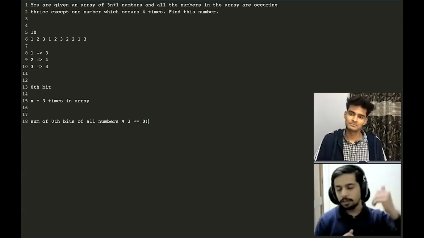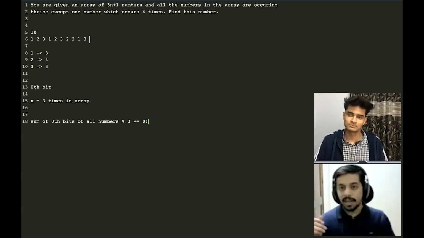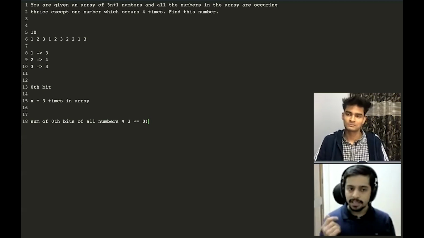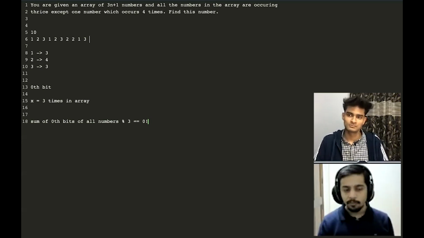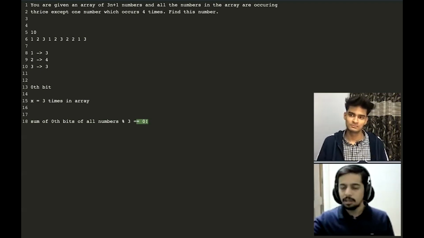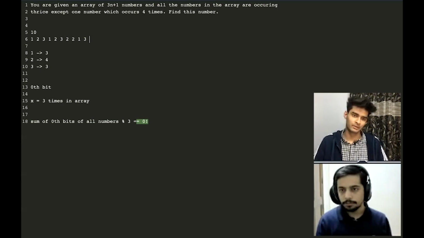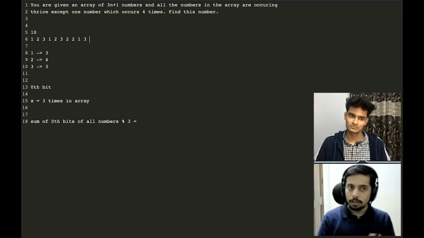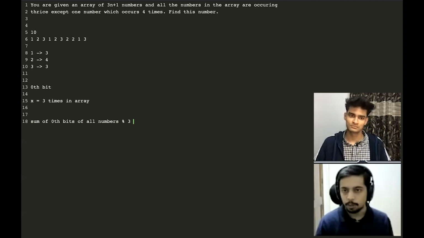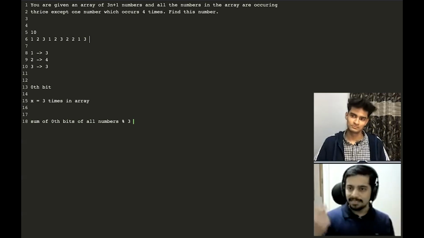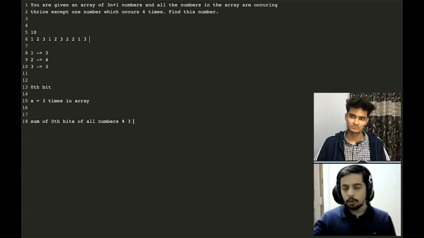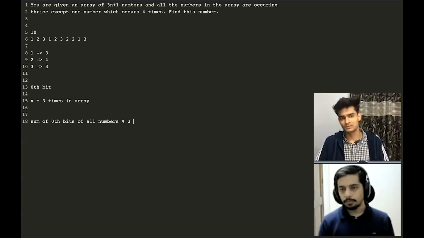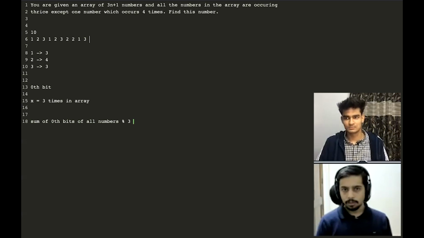But if the number that is appearing 4 times had a 1 at its 0th position, in that particular case, this sum would not be divisible by 3, because I would have a 4 plus something divisible by 3, which is overall not divisible by 3. So using the sum, I'll be able to tell whether the number that is appearing 4 times has a 0 or a 1 at the 0th position. And since I'm able to find out what is there at the 0th position, I can do this process for all the remaining bits as well. So hopefully that makes sense.